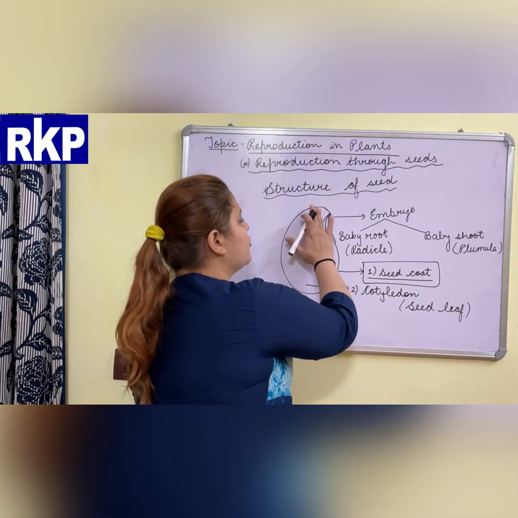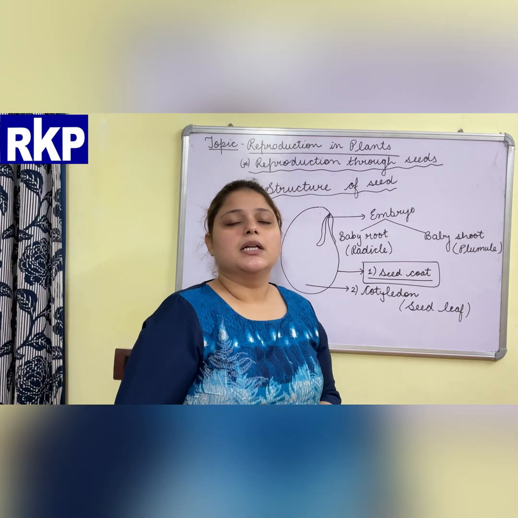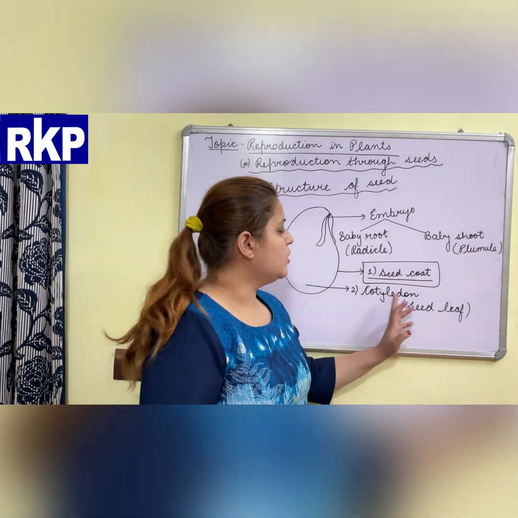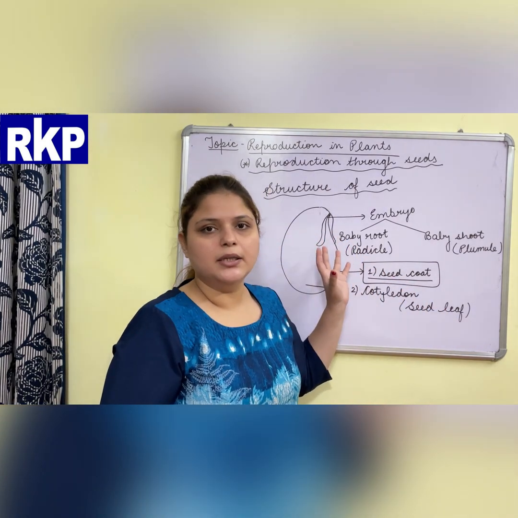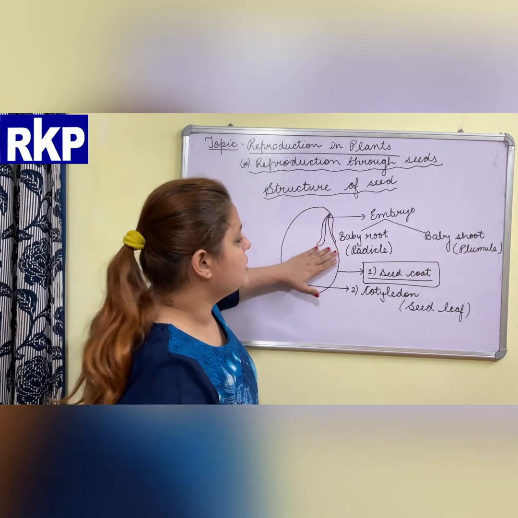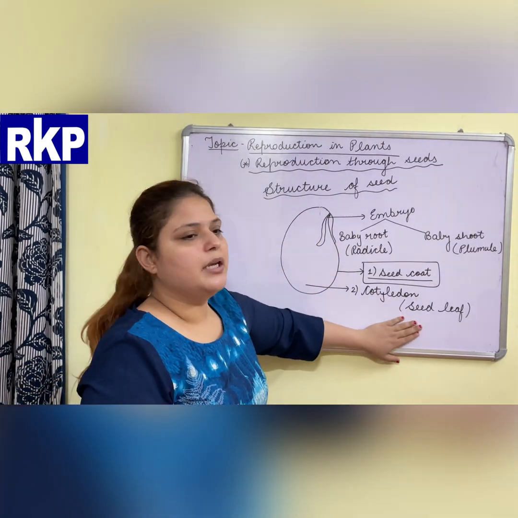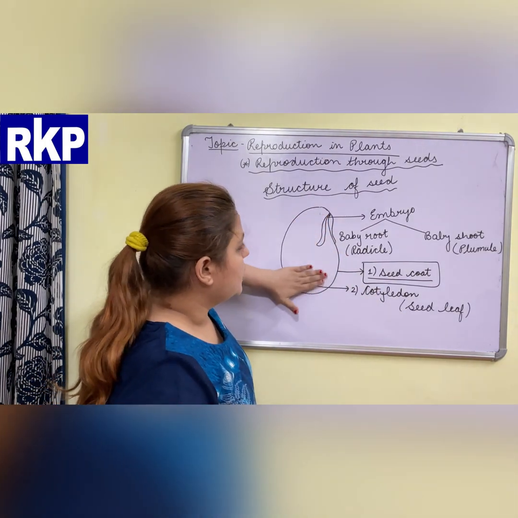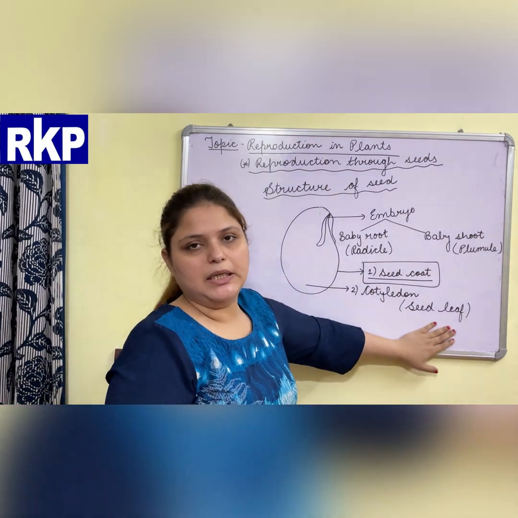Now the inside portion of the seed, this full inside portion of the seed, is called cotyledon, and the other name is seed leaf. This whole portion of the seed is called cotyledon and it is known as seed leaf.